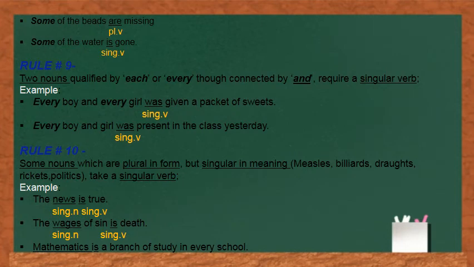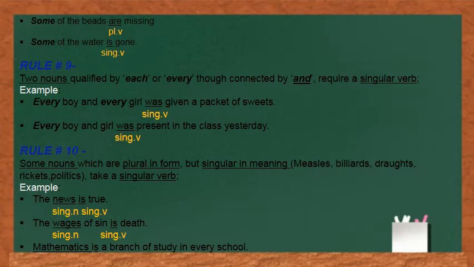"Some of the beets are missing." Next sentence: "Some of the water is gone." You can see in both the sentences I have used some, but with one I have used a plural verb are, and with the other I have used a singular verb is. Why?